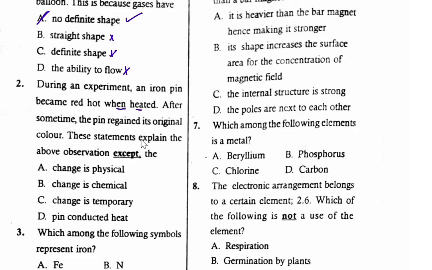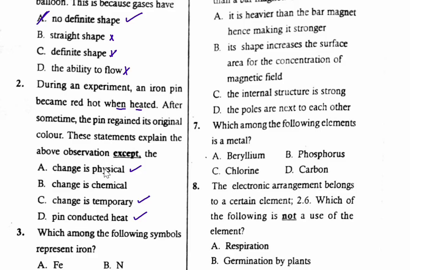Change is physical. That is true because no new substance is formed. If we go to C, change is temporary. That is true. Why do we say it is temporary? Because here you can read and it says after some time, the pin regained its original color, and therefore it is temporary, not permanent. It is reversible. Part D, pin conducted heat. That is true. Pin became hot due to heat conduction, and therefore option D is correct.